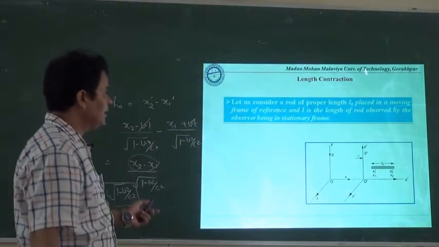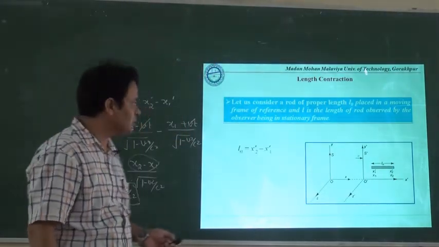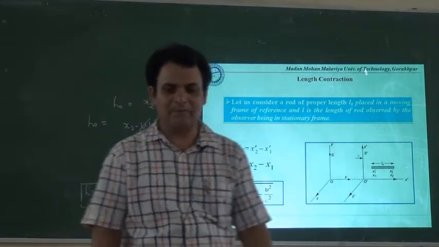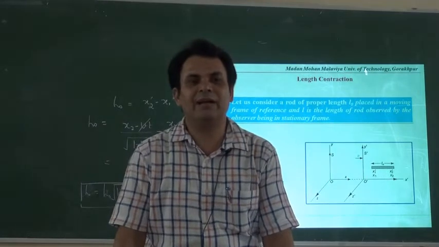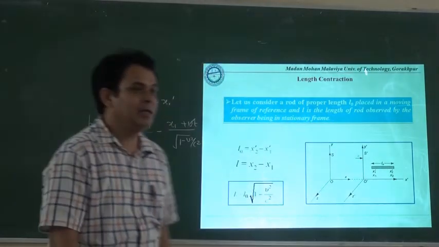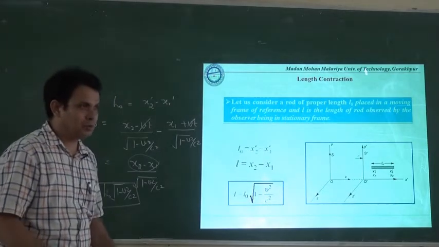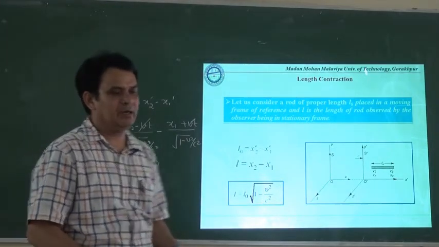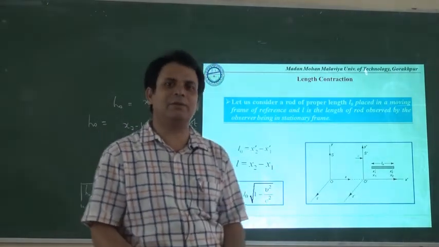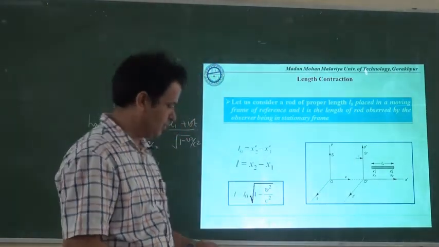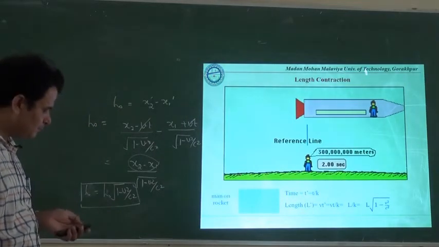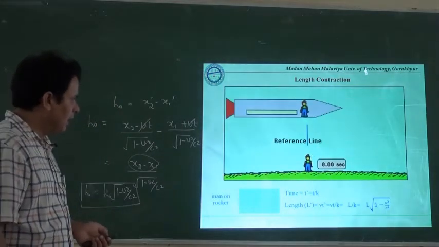This thing was suggested by Lorentz and FitzGerald when they were trying to explain the negative result. But at that time, he did not have any experimental confirmation, and he was not able to support his statement by a particular theory. That was justified just after having the postulates of the special theory of relativity. Now let us have some animated thing here.